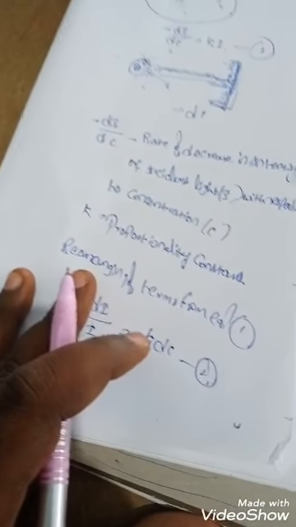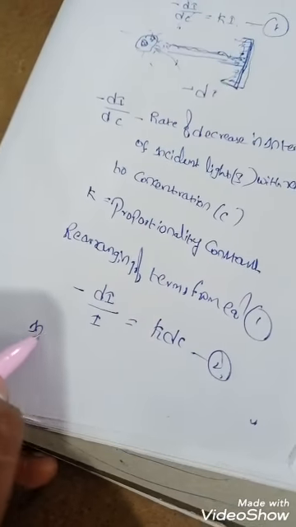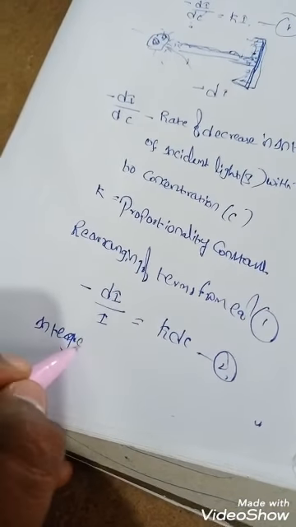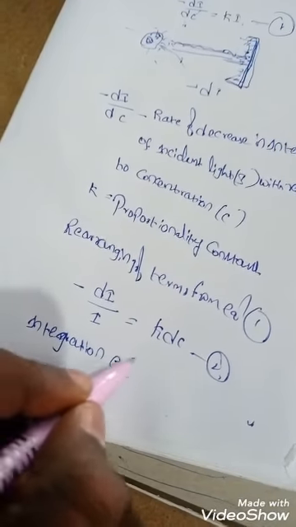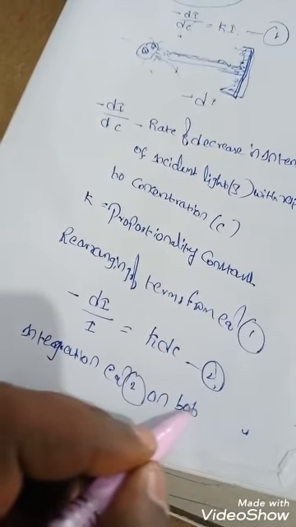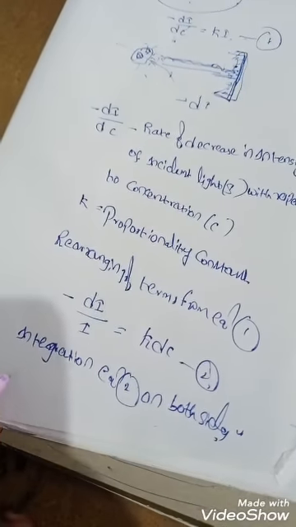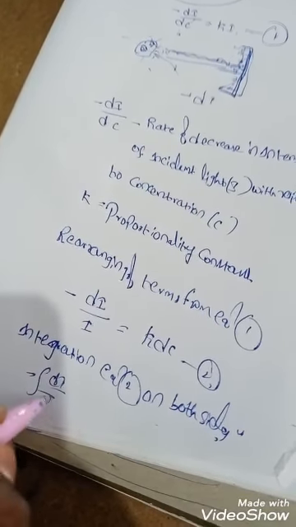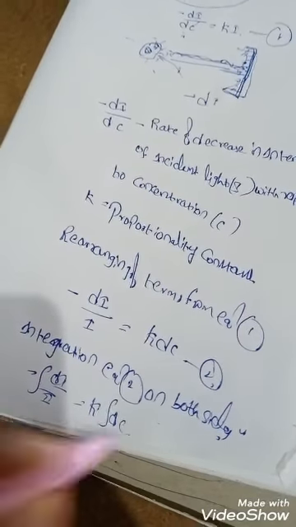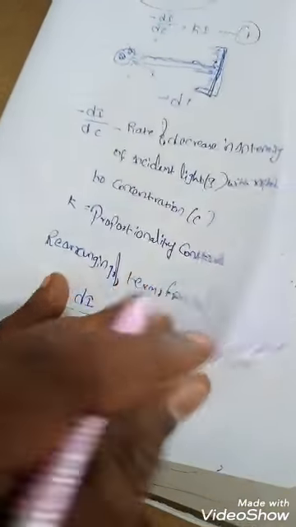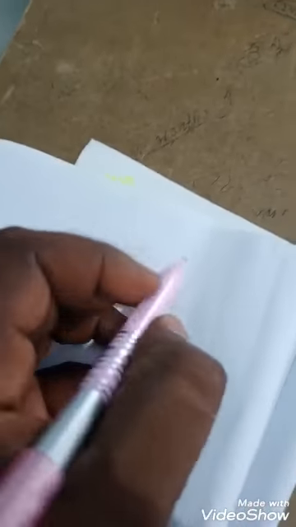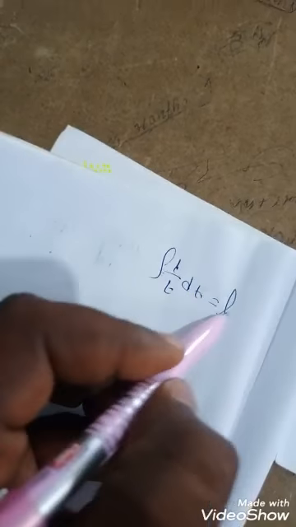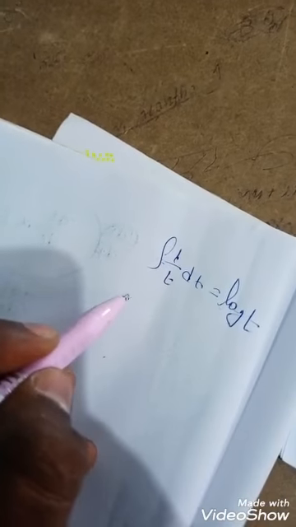Next, what should we do? Integration. Integrating equation 2 on both sides: minus dI by I equals k dC. From the previous class, the integration of 1 by t dt is log t, so this is also the same.